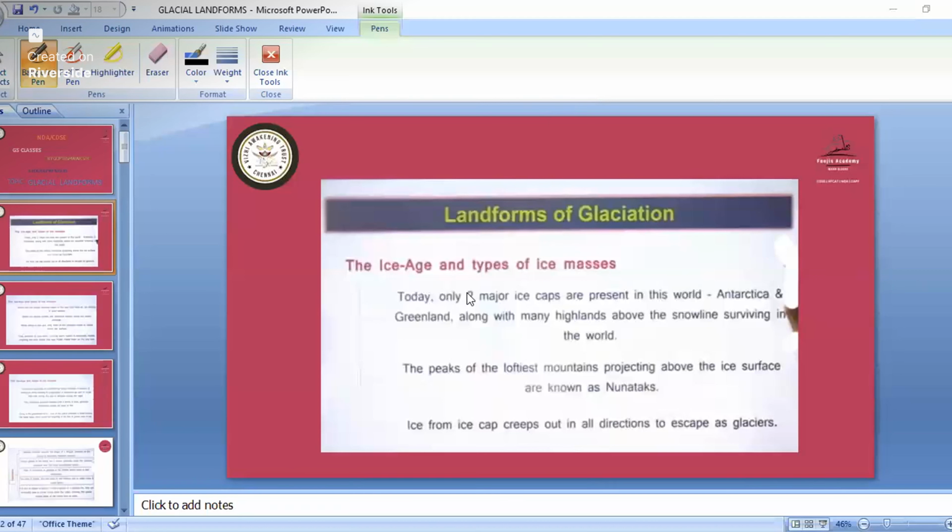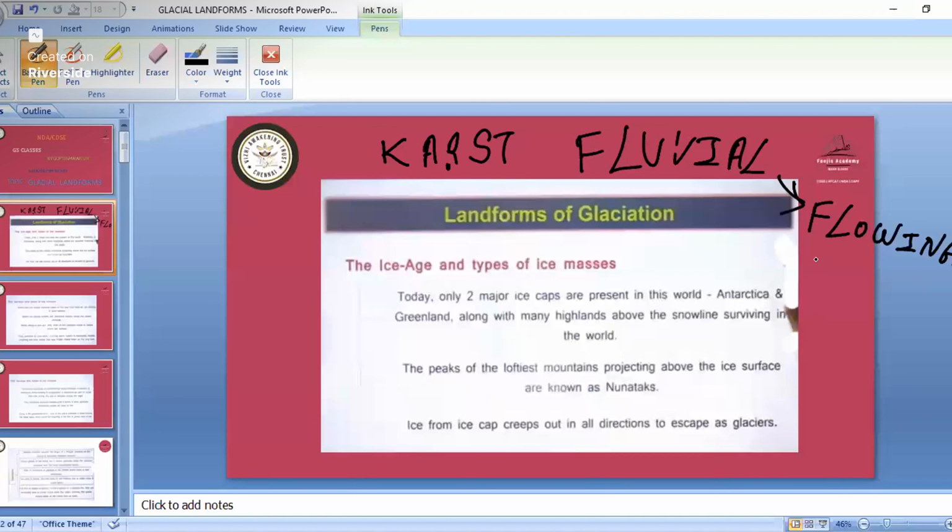So yesterday we had seen about the karst topography and fluvial landforms. Fluvial means what? That can be said as flowing water, or you can say it as river landforms.